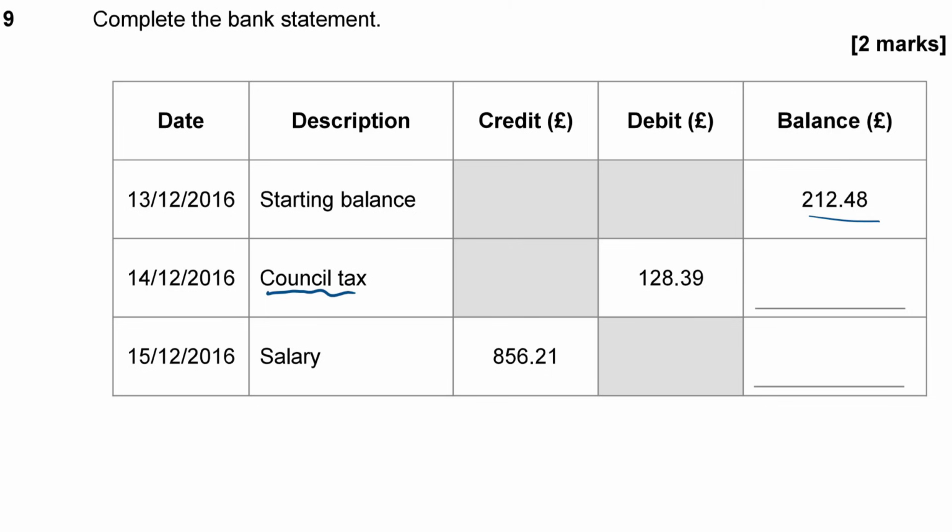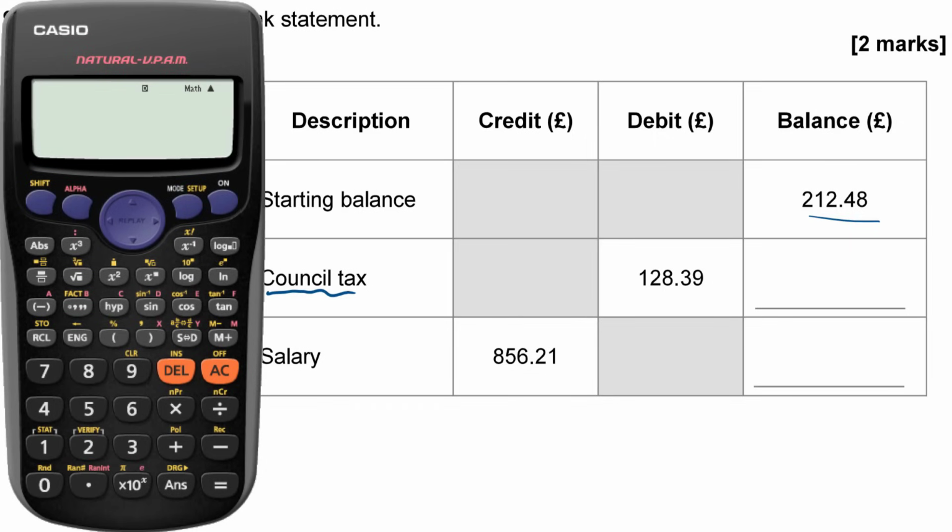But anyway, let's assume that you started with a starting balance of £212.48, like we've demonstrated here. A debit of £128.39 is that money coming out of your account. So if I type in 212.48 into the calculator and subtract the £128.39, which is going out, that leaves me with £84.09.